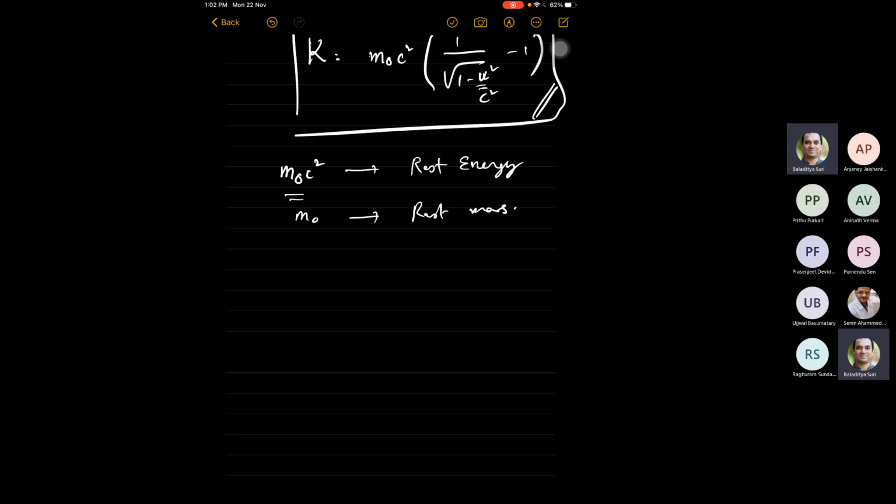Now, this is something that comes out of the relativistic formalism, that there is a rest energy for the particle, which in the light of quantum theory is not so unreasonable, because all physical objects that you are looking at are made up of a large number of atomic and subatomic particles, all interacting and held together using internal forces of different kinds.